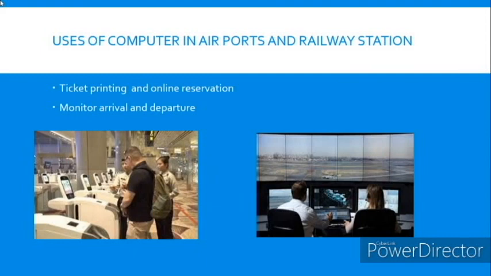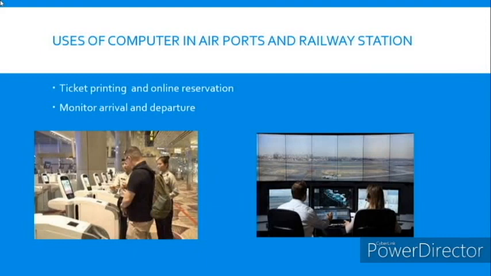We have a computerized control system, and using these computers, we control the arrival and departure of aeroplanes and trains. And also, we use computers for ticket printing and online reservation.